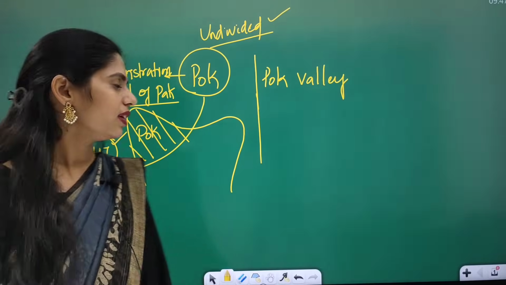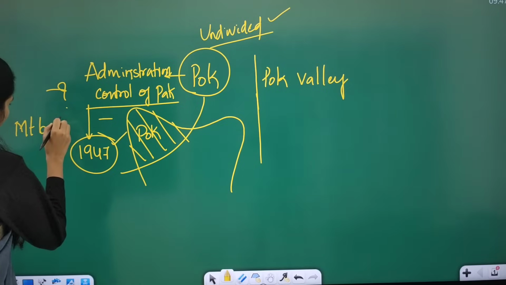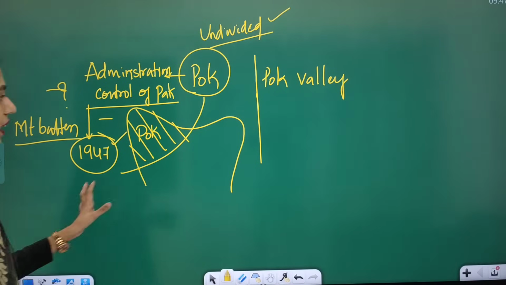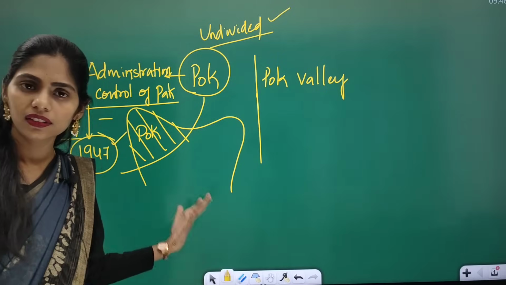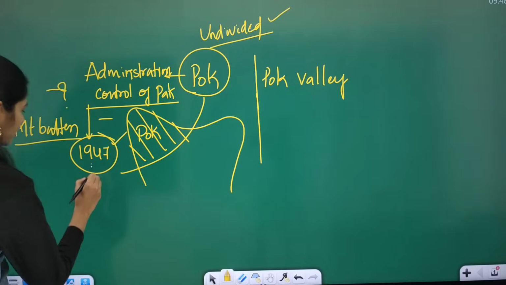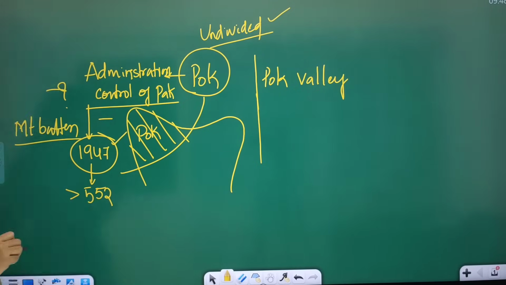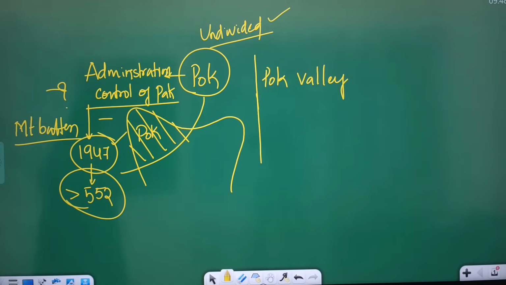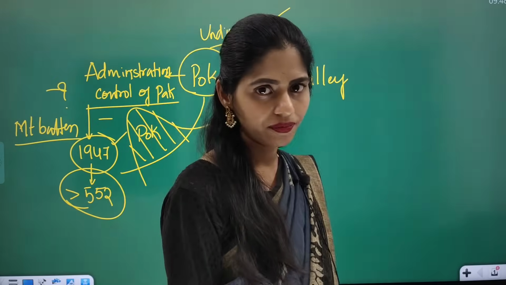Then they came up with the Mountbatten plan. So finally, India was divided into Pakistan and India, correct? At that time there were more than 552 princely states, and these princely states were given the option either to join Pakistan or to join India.